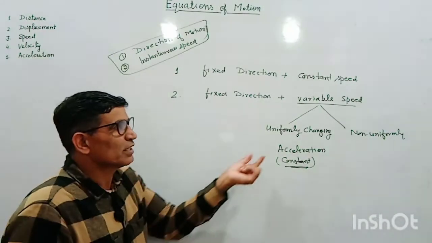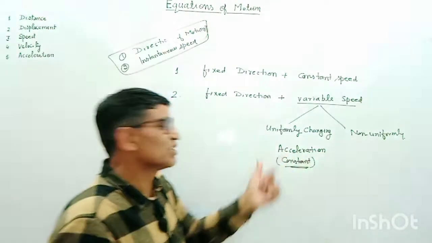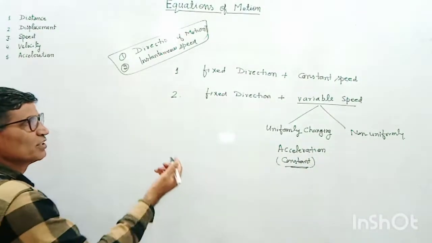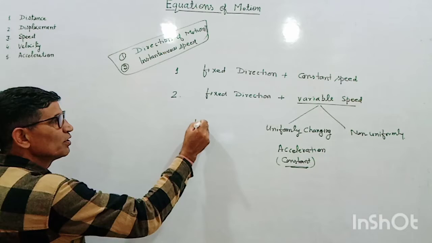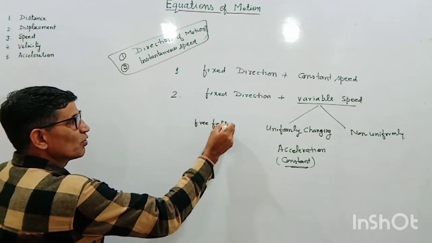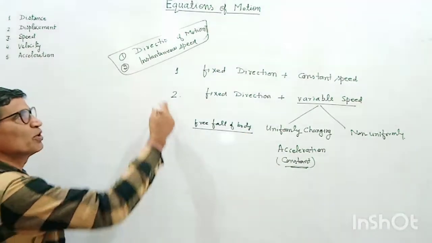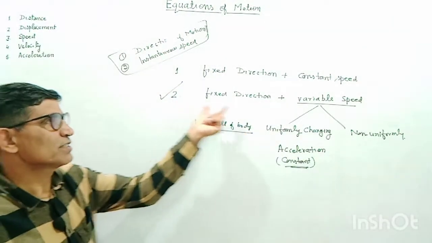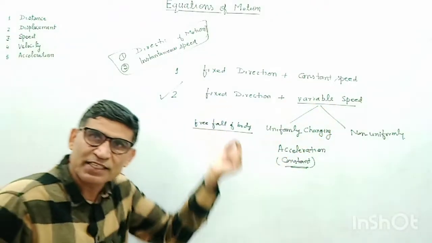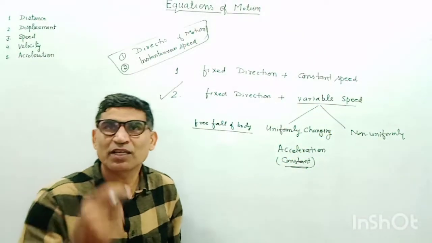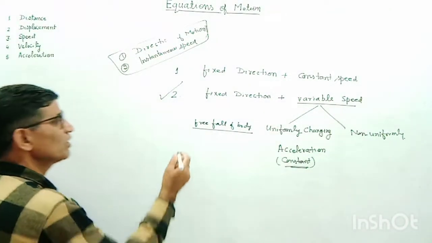So here the instantaneous speed is not equal to average speed. That is different. I take an example. Suppose there is a free fall of a body. So this is the example for this second case. Direction is fixed, but speed is variable, and speed is increasing uniformly. In every second, the speed is increasing by 9.8 meter per second.